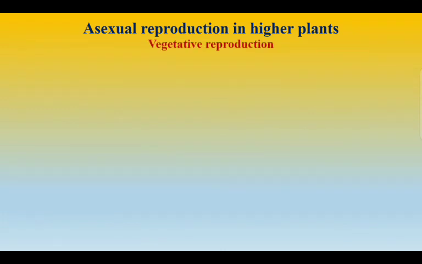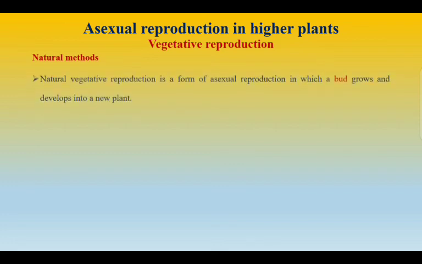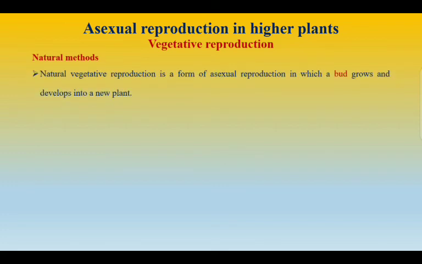Next is asexual reproduction in higher plants. So in this, first we'll be seeing about the vegetative reproduction in the natural method. Actually there are two methods. One is the natural method and another is the artificial method. First we'll see about the natural method.